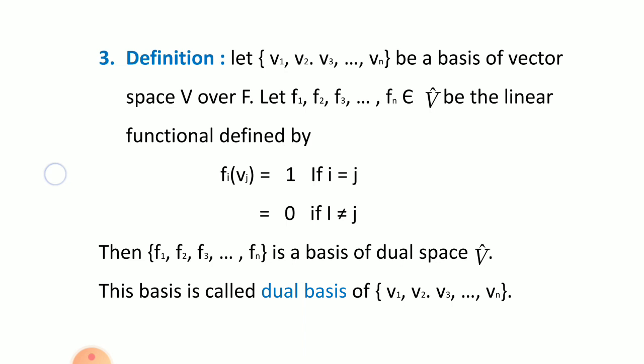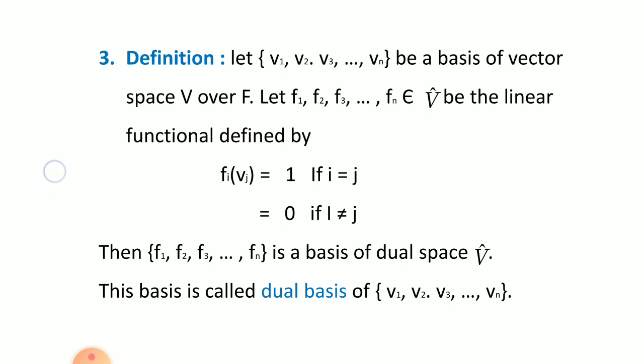Then F1, F2, ..., Fn is a basis of the dual space V cap. Listen guys, here V1, V2, ..., Vn is a basis of vector space V over F, and F1, F2, ..., Fn is a basis of the dual space V cap. This basis is called the dual basis of V1, V2, ..., Vn.